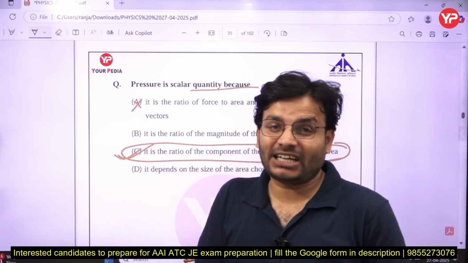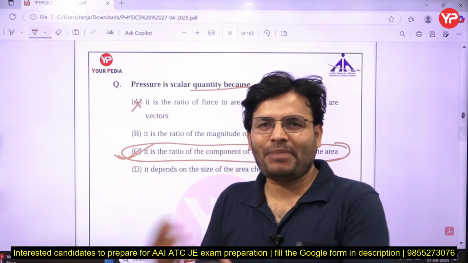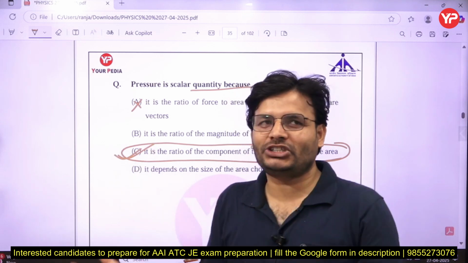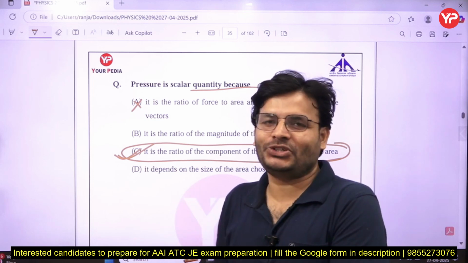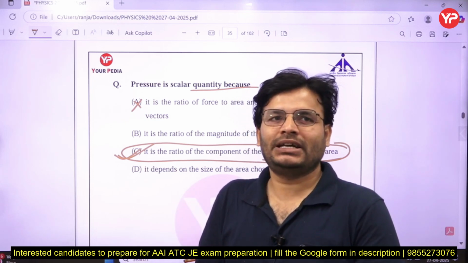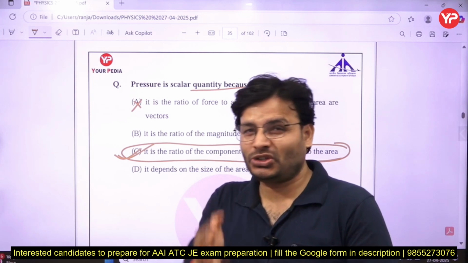But yes, other than that, most quantities that have magnitude and direction are by default vectors. So mostly a student is just going to remember, okay sir, if they have magnitude and direction it will be considered as a vector. But the third point, they usually forget about the vector law of addition. So try to remember that point.